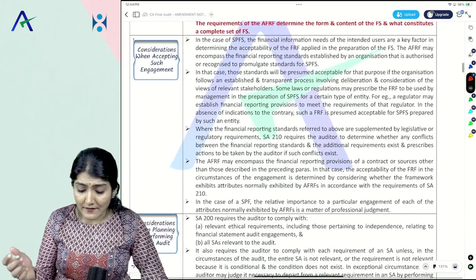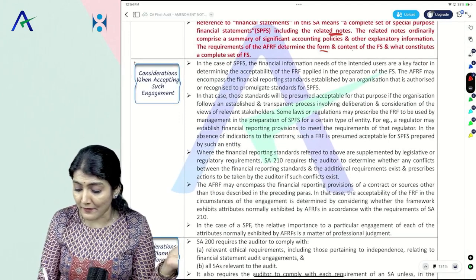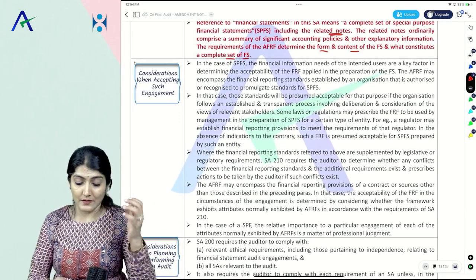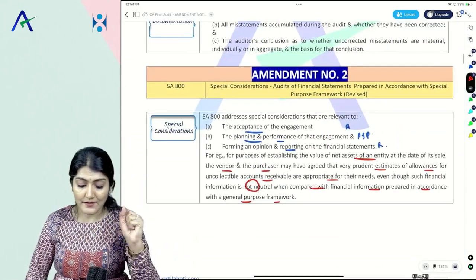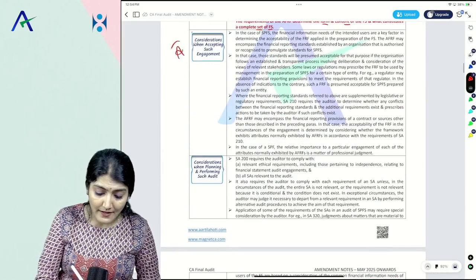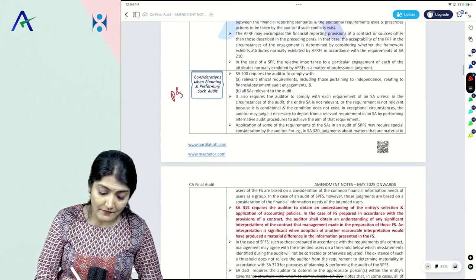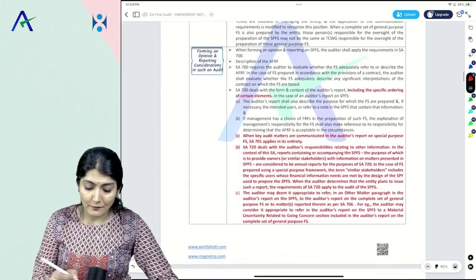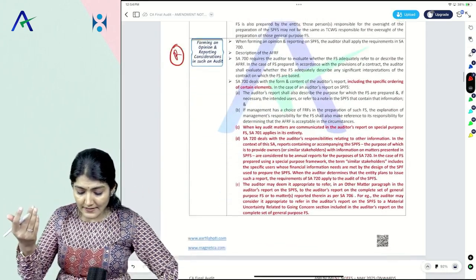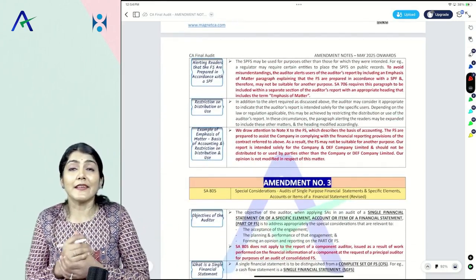Okay, right. So the requirements of the AFRF determine the form and content and what constitutes a complete set of financial statements. That's the introductory part of SA 800. Now coming to the considerations while accepting the engagement, then the considerations while planning and performing, and then the considerations for the reporting. Okay, right. And that's our discussion for SA 800.